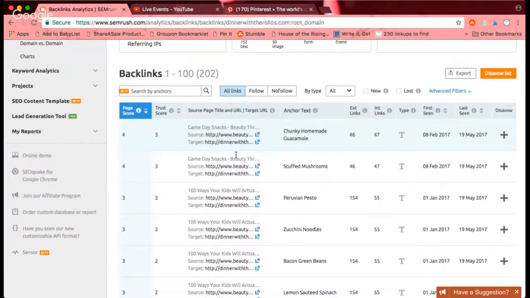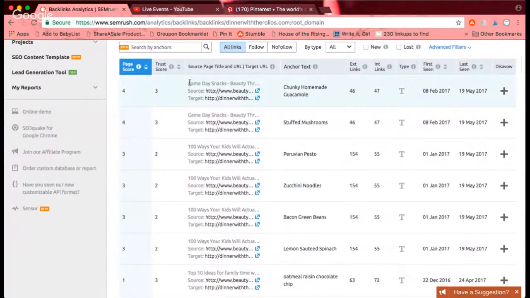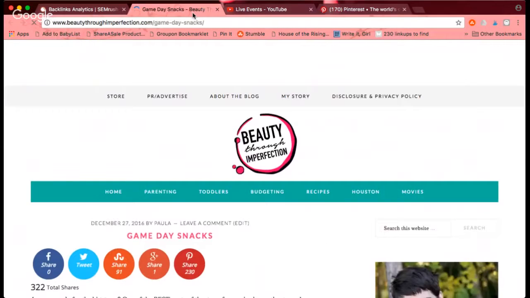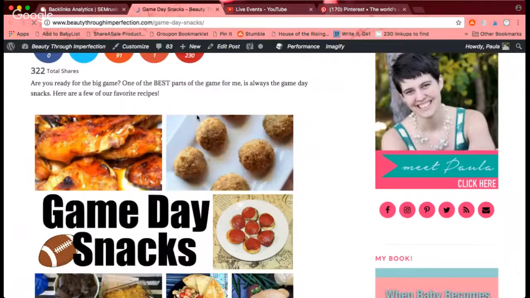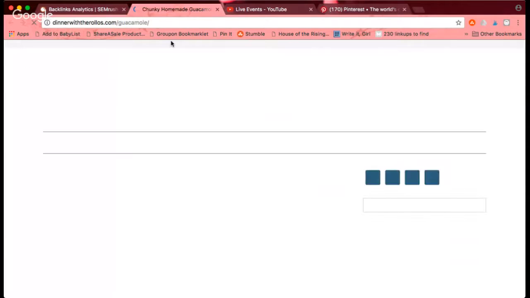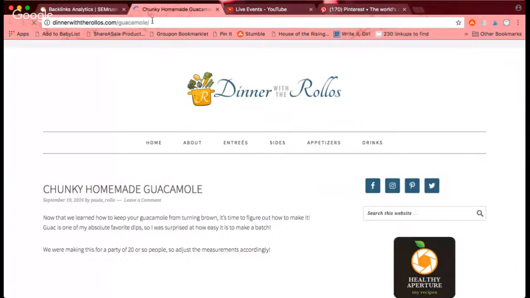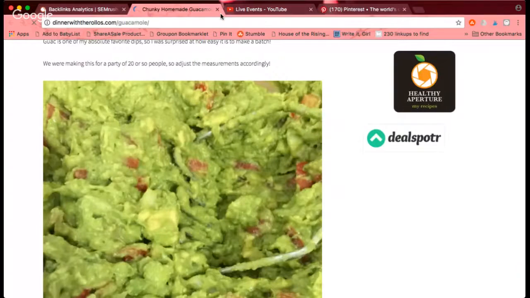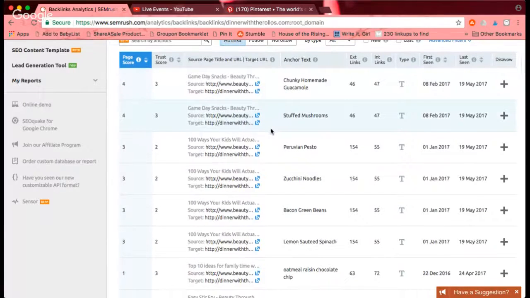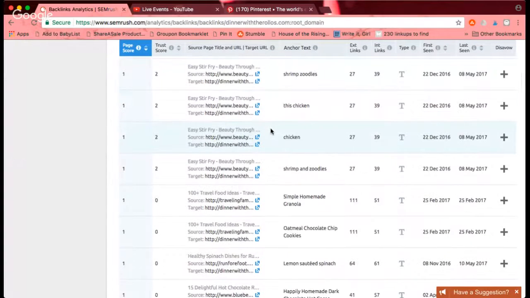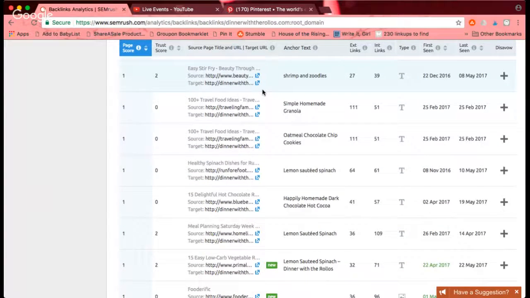So once again, well, I guess I can go ahead and show you. So this first one right here is Game Day Snacks. The source is my site, so I'm not actually going to be pinning or doing anything with this one. But you can click and see the source URL really easily through there, and then you can see where it's sending them on my Dinner with Aurelos site, which is the chunky homemade guacamole recipe. And you can even see the anchor text that they use, which is really handy if it's one of those blog posts that's really long and you're wanting to make sure that the link is actually there, or double checking something. So I'm going to scroll through a bit, because these first ones are all from sites that I own. But then here's one that I don't own. So I'm going to click it and just take a look at it.